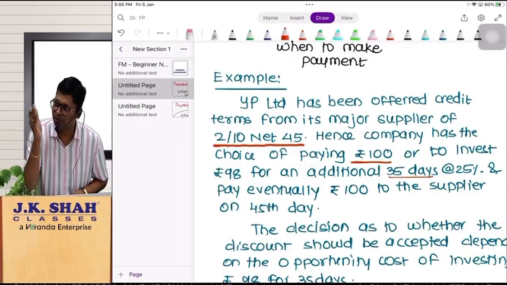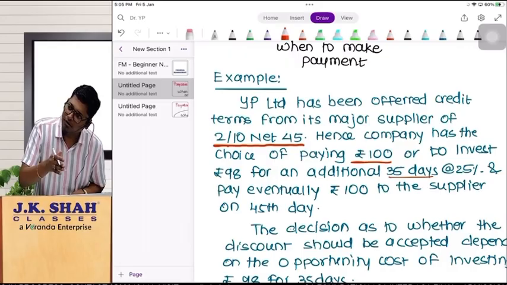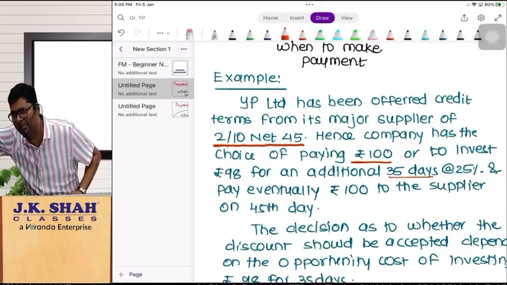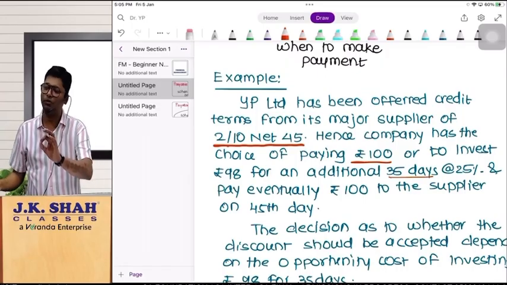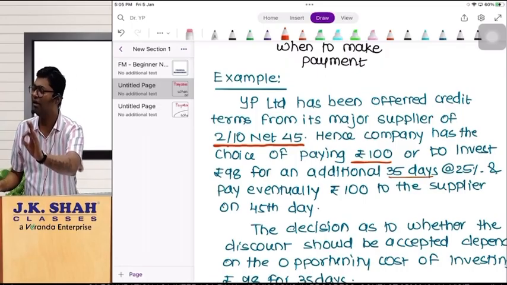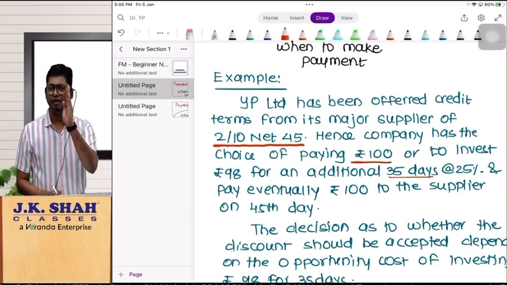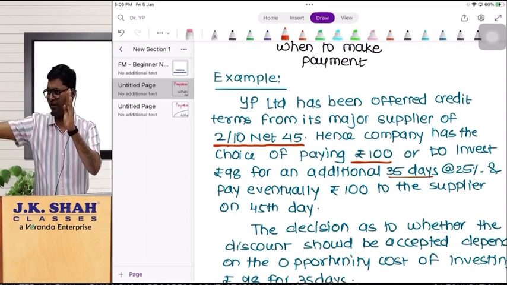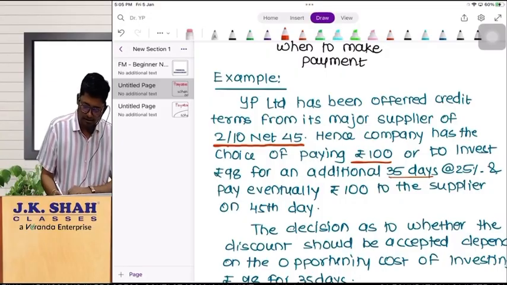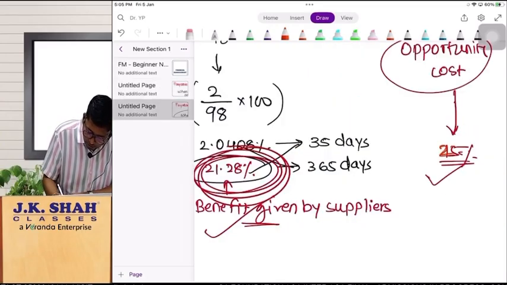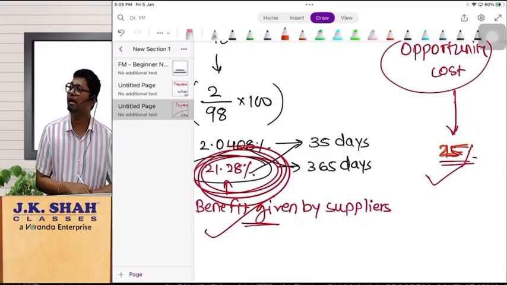So you have the option to pay 98 on the 10th day, or you can delay and pay this 98 on the 45th day. If you pay 98 rupees on the 45th day, you are free to invest that fund for 35 days. From where did I get 35? The difference between the 10th and 45th day is 35. Same thing is covered here at the rate of 25%. That 25% is the ROI, which means in this solution the ROI, the opportunity cost, is to be considered as 25%.